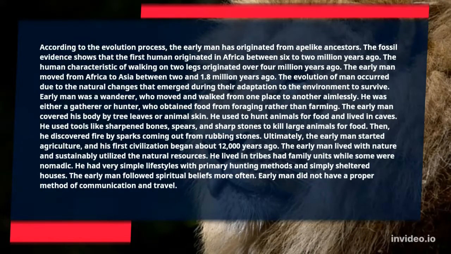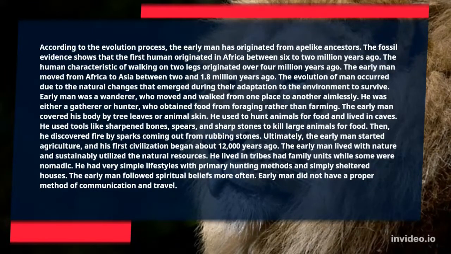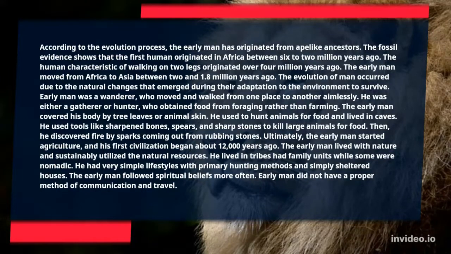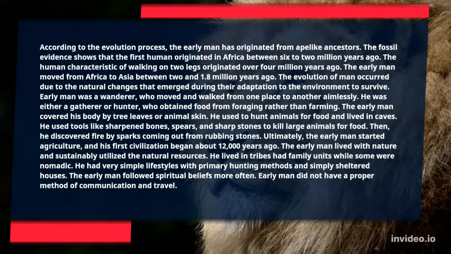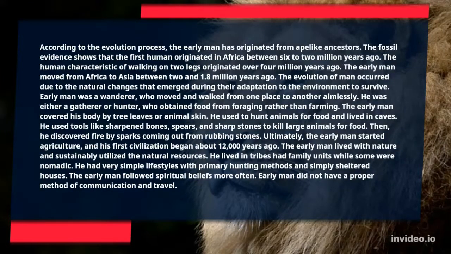The evolution of man occurred due to the natural changes that emerged during their adaptation to the environment to survive. Early man was a wanderer, who moved and walked from one place to another aimlessly. He was either a gatherer or hunter, who obtained food from foraging rather than farming.